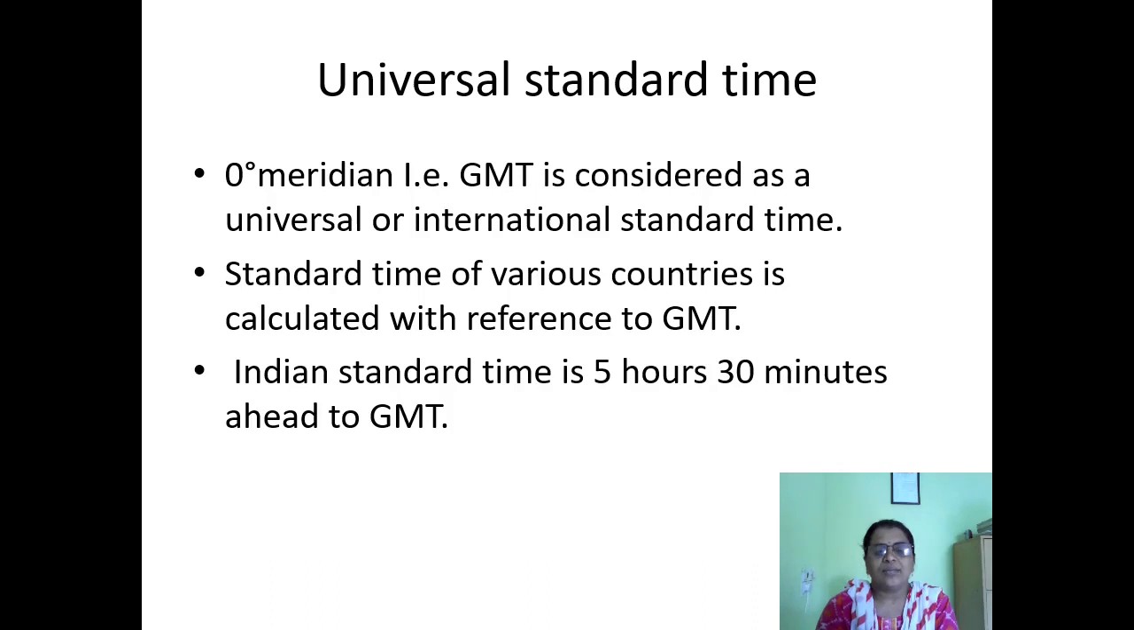So Indian Standard Time is 5 hours 30 minutes ahead of GMT. When on the zero meridian time is 5 o'clock, in India time will be 10:30. We are ahead of GMT by 5 hours 30 minutes, as we are in the eastern hemisphere. Eastern longitudes are ahead of the 0 meridian, and western longitudes are behind the 0 meridian.